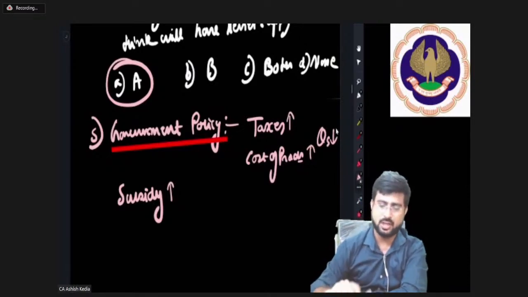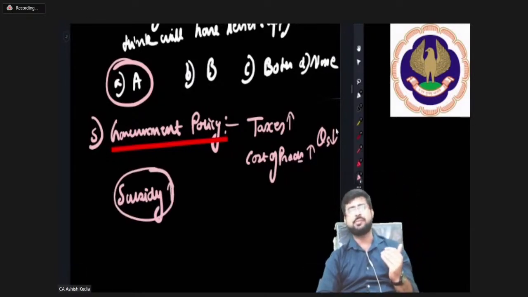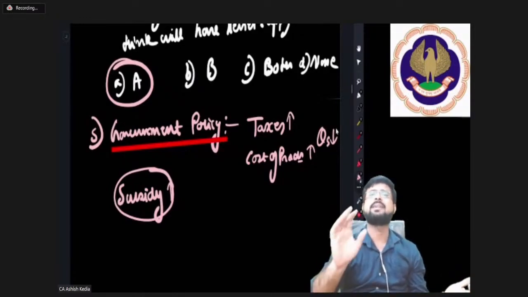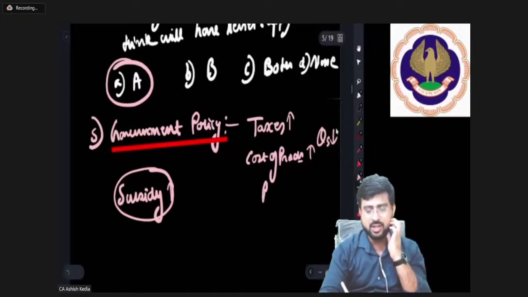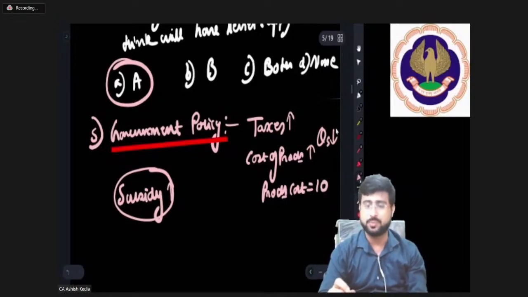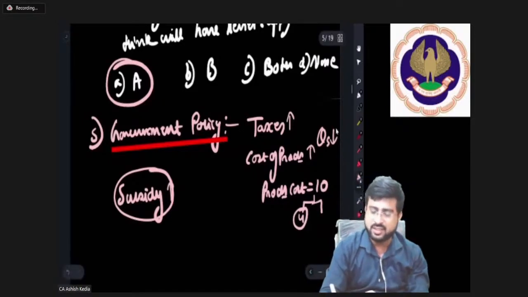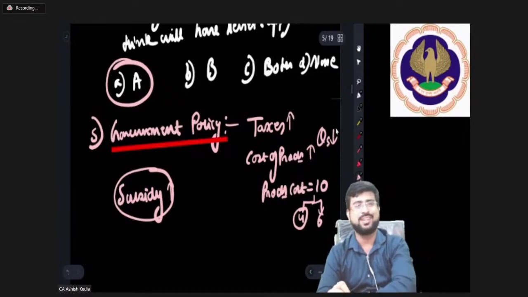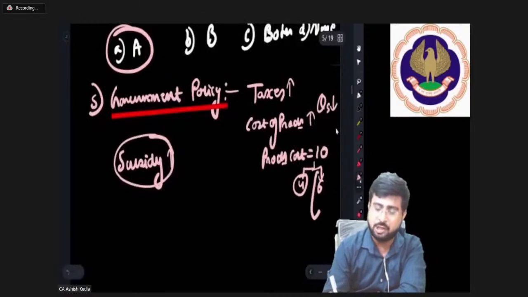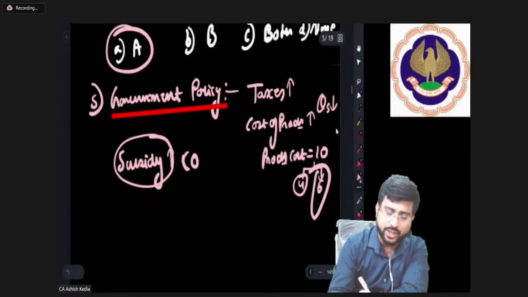Subsidy. Now my dear friends, if subsidy is rising, first of all, what is subsidy? Subsidy basically means where government, for some essential item, comes and helps the producer. So let's say your production cost of a product is 10 rupees, and the government is giving you subsidy. It basically means that 4 rupees the government is bearing. 4 is just an example, and 6 you have to take out from your own pocket. Now see, if the subsidy increases, my real cost of production is 6 only. So if subsidy is rising, my cost of production is going down.